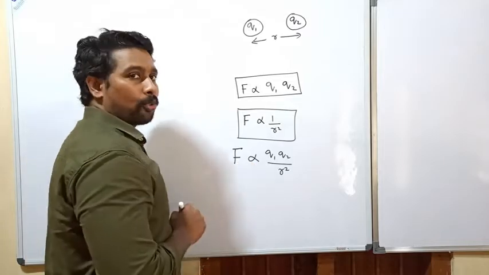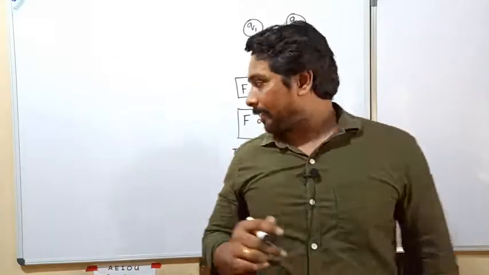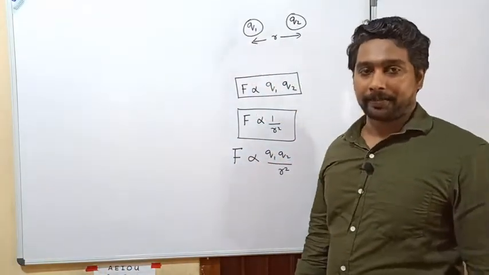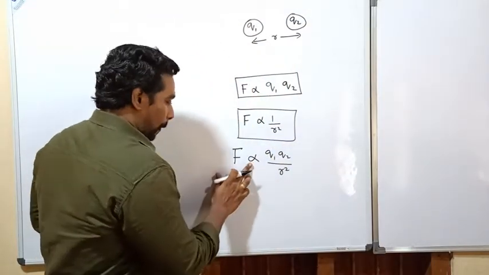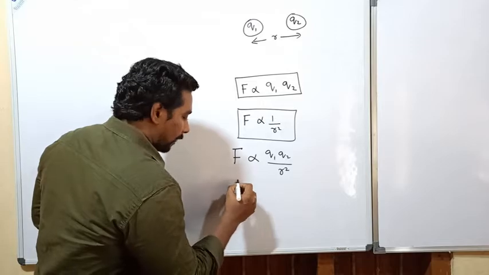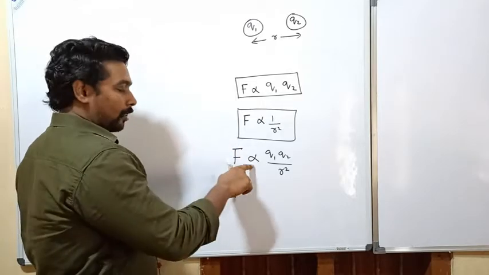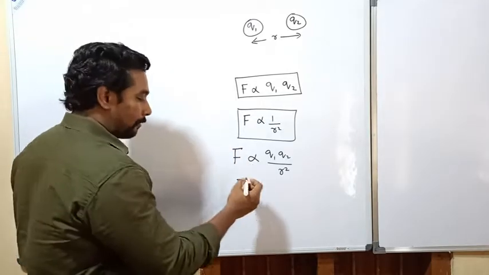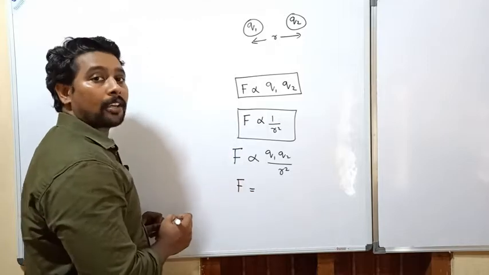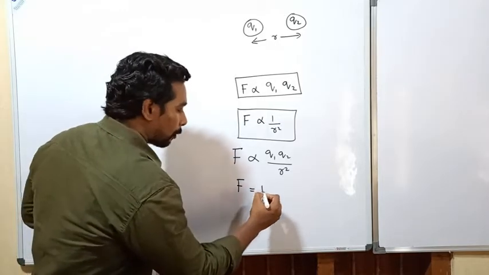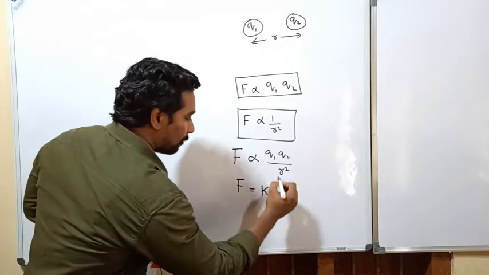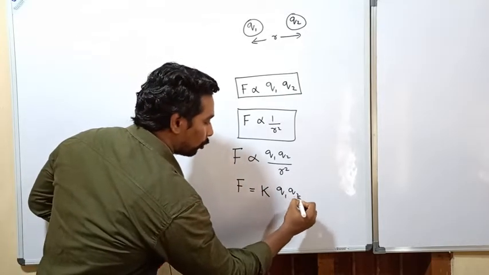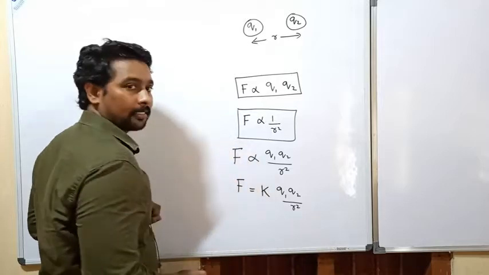Yes, we have to get back the proportionality sign. For that, instead of the proportionality, when we are equating, we have to put a proportionality constant. Here we are giving the proportionality constant k, a constant k times q1 q2 by r square.